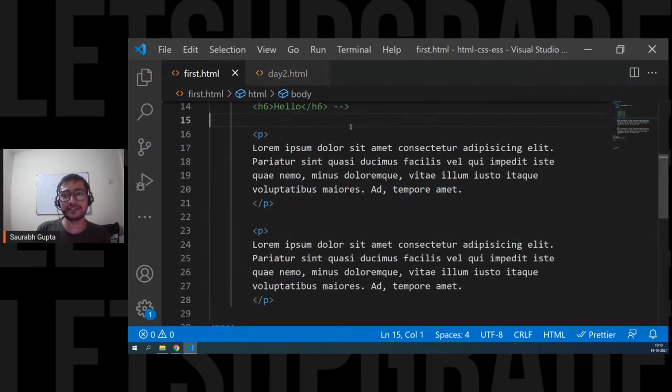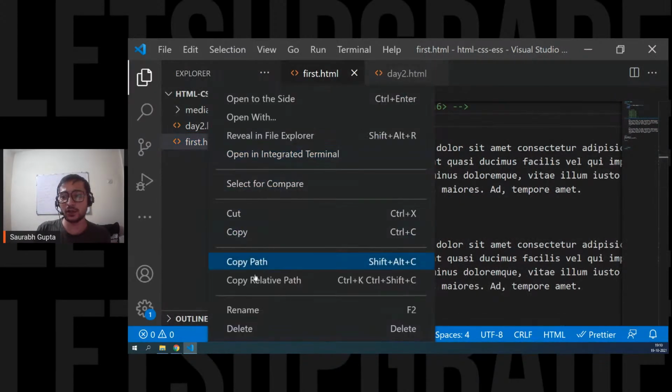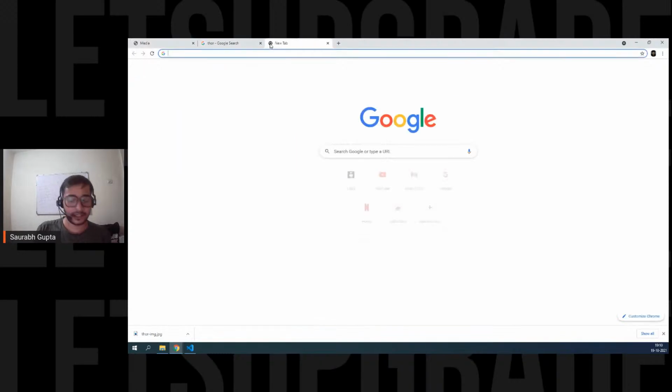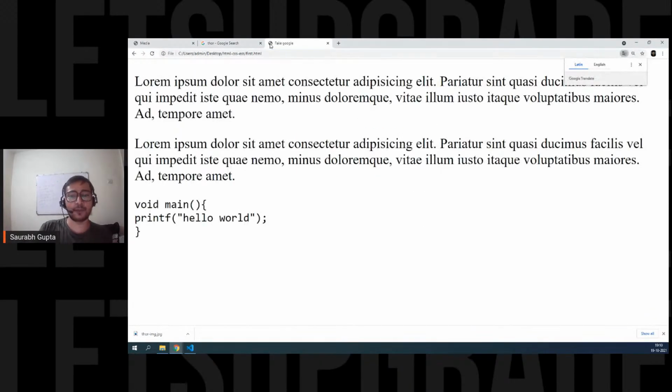Now see this first.html, right? We have this. Let's also run this file. Can you see this, guys? This is the output of this page, right? This is the output of this page.